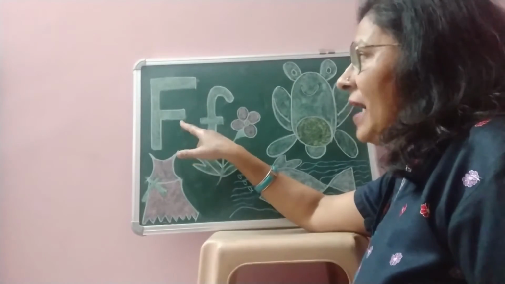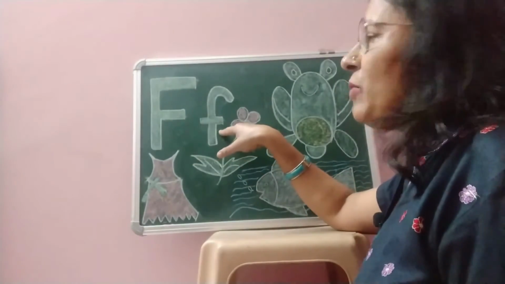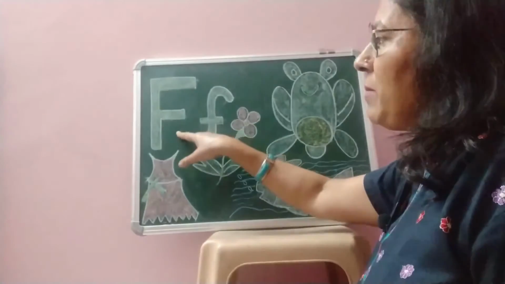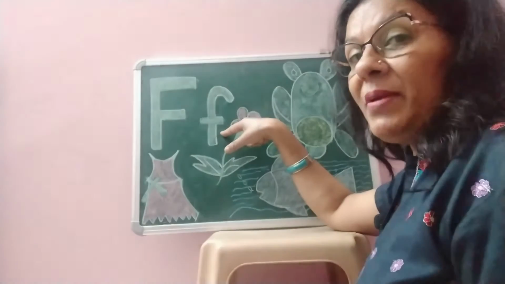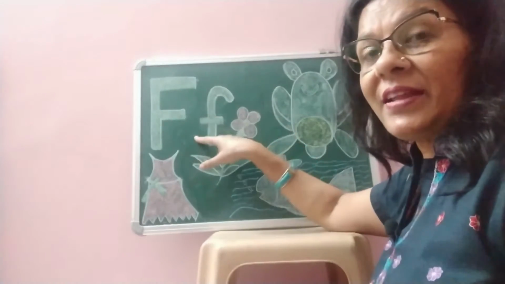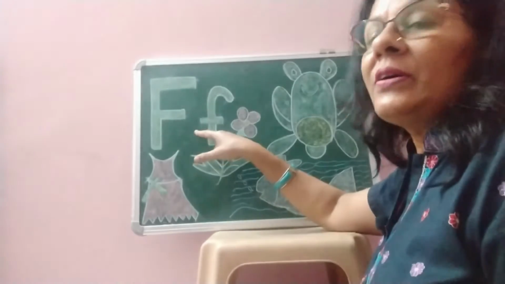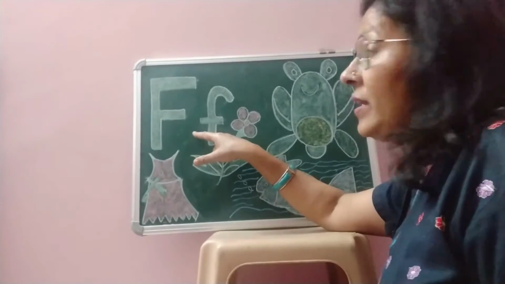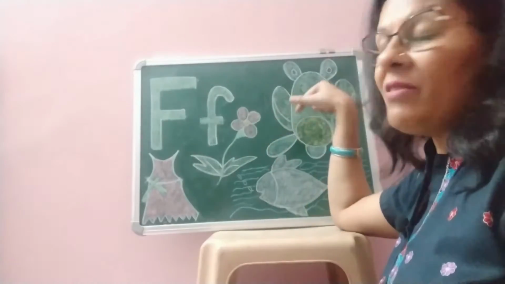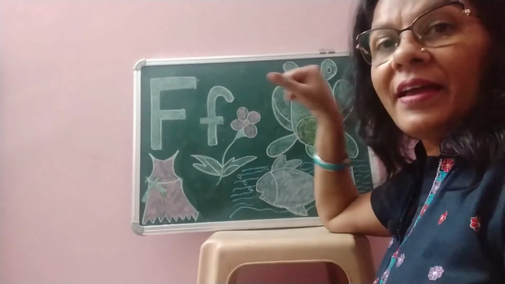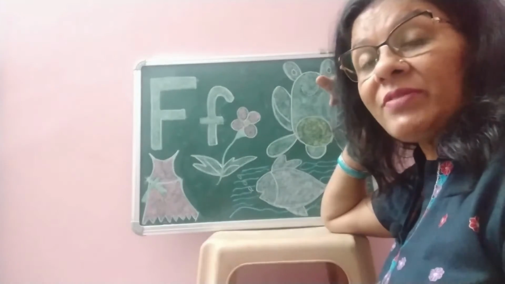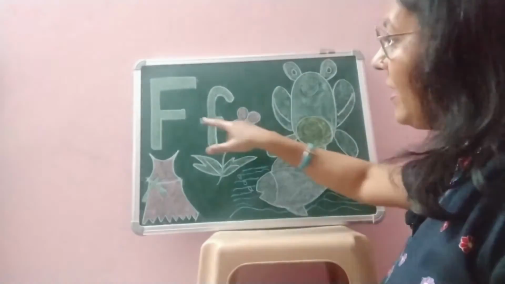This is capital F and this is small f. This is mama F and this is baby F. The sound of letter F is f. Yes. Now I have some pictures which starts from letter F.